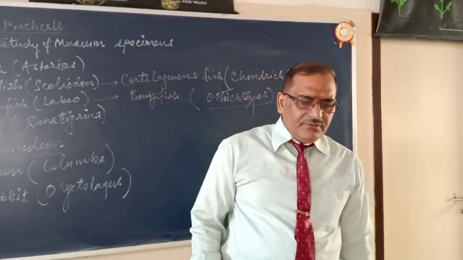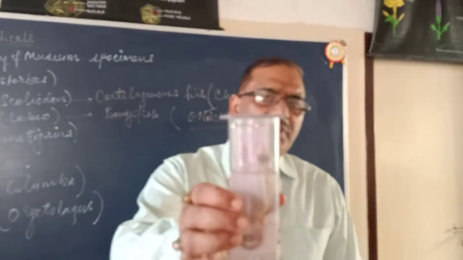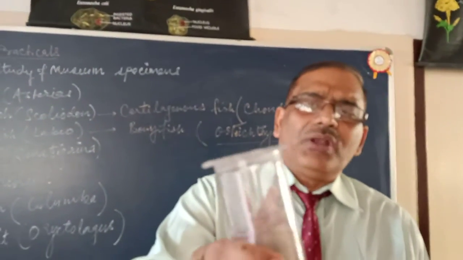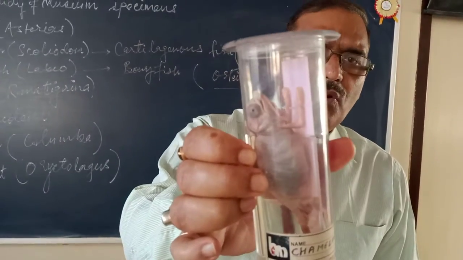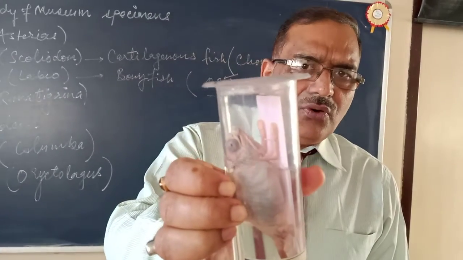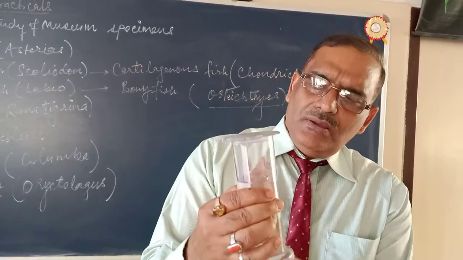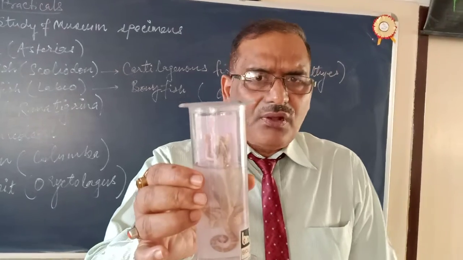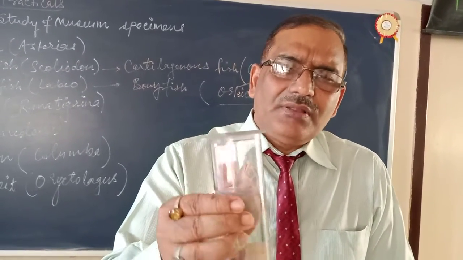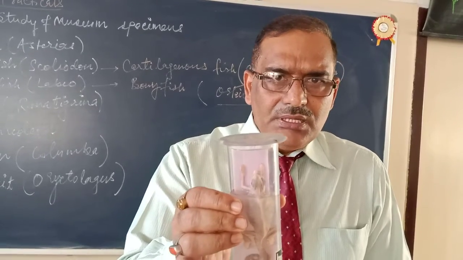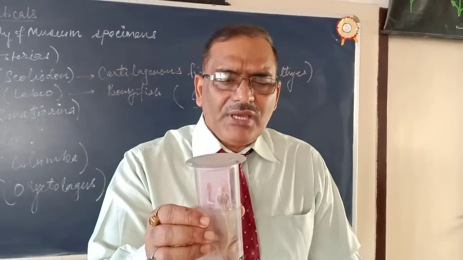So the next one is a member of class Reptilia. What are the important features of reptiles? And this is a kind of chameleon. It is a reptile which can change color. It is called chameleon because it has the ability to change color. It has the ability to camouflage or blend with the surroundings to get rid of its enemies.